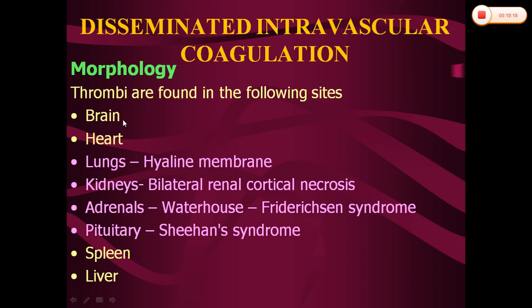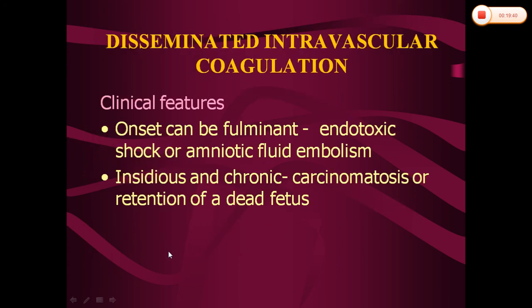In the central nervous system, it will produce fibrin thrombi, which will lead to the formation of microinfarcts, and sometimes hemorrhages also. In the adrenals, it will lead to fibrin thrombi and massive adrenal hemorrhages, which lead to Waterhouse-Friderichsen syndrome. And in the pituitary, in the postpartum stage, this will lead to pituitary necrosis, which is called Sheehan syndrome.